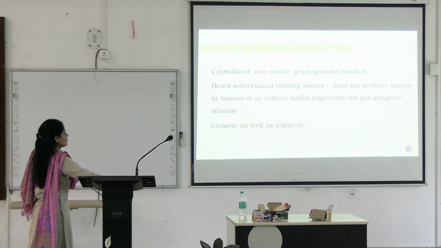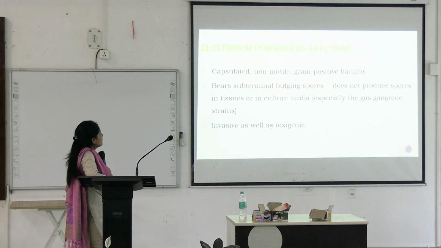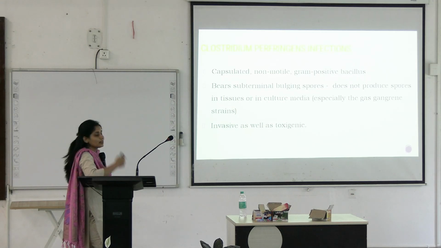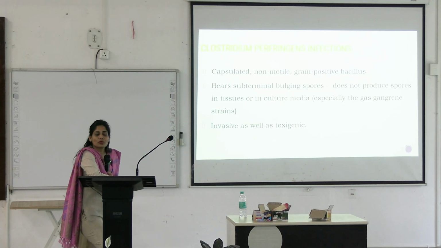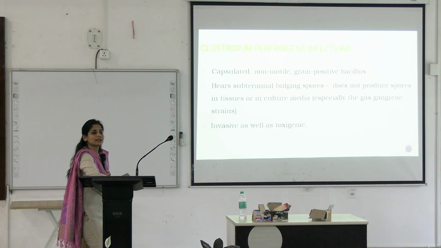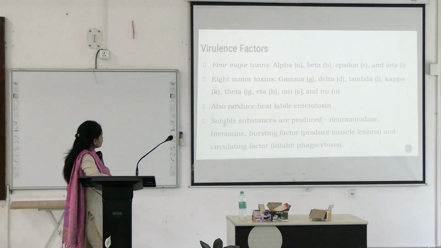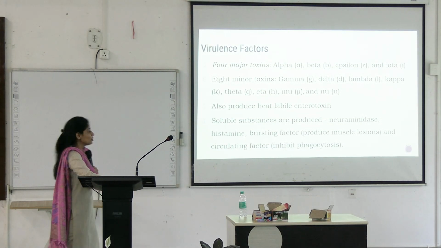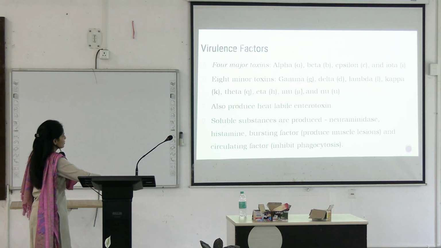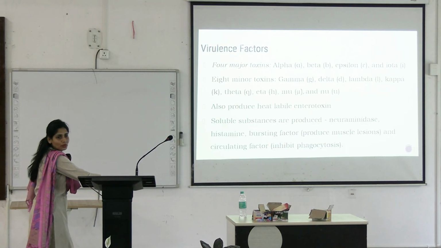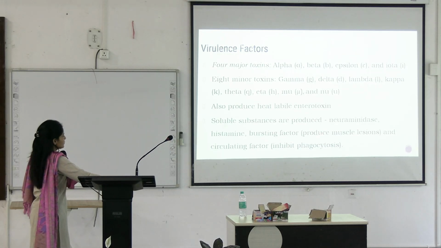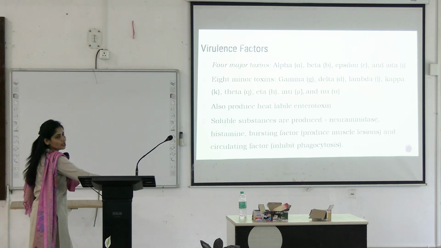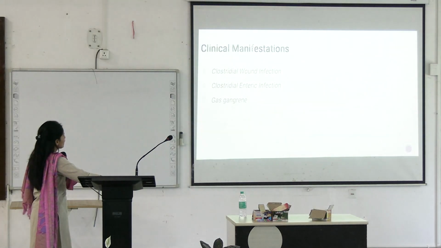Then Clostridium perfringens, it's a capsulated, non-motile, gram-positive bacillus. You see that they have subterminal spores, but when you find this in the gas gangrene specimen, you will not see spores. What will you see? Only the gram-positive bacilli. Okay? They have four major and minor toxins. They also produce heat labile enterotoxin. Depending on this, their pathogenicity changes. Also, they have certain tissue destructing enzymes.